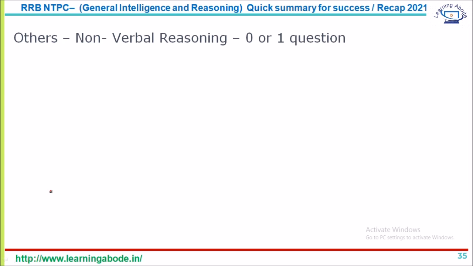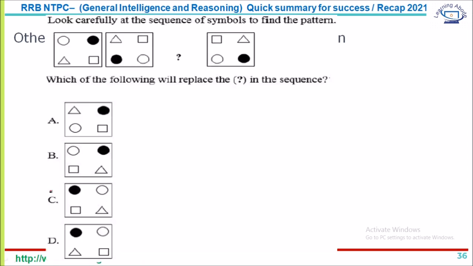syllabus. Now the other types, which are not explicitly mentioned: non-verbal reasoning is also asked. Sometimes no questions are there in non-verbal reasoning. Sometimes you have one question, and that one question is usually odd one out. You're given 4 figures and you have to find the odd one out. Sometimes it is about the missing sequence or the next one in the sequence. Here I have a missing sequence. So let's try to find out what is happening here.